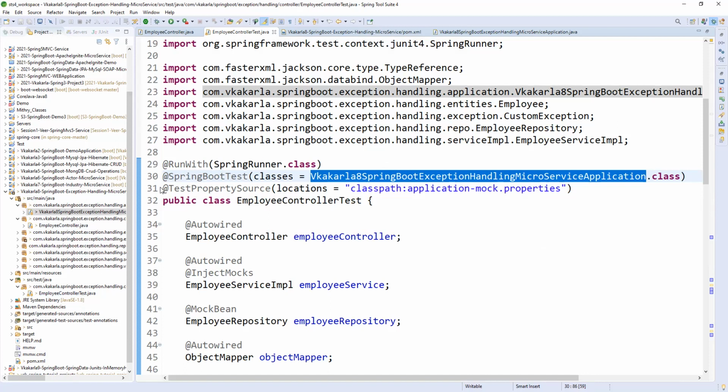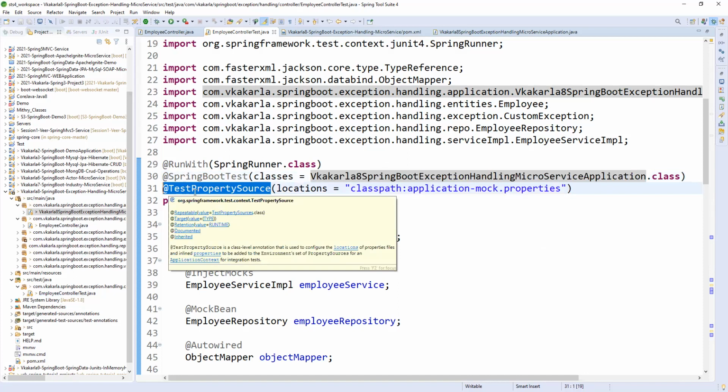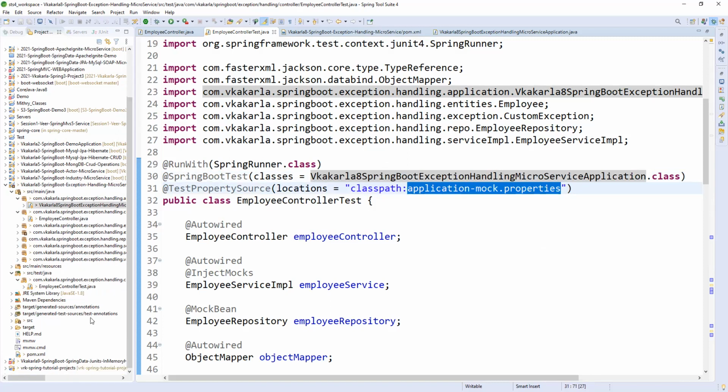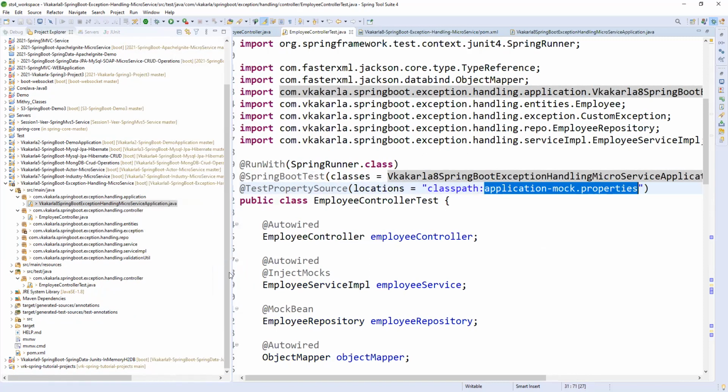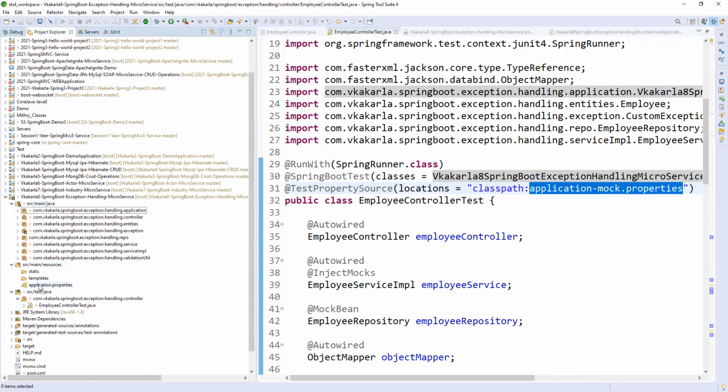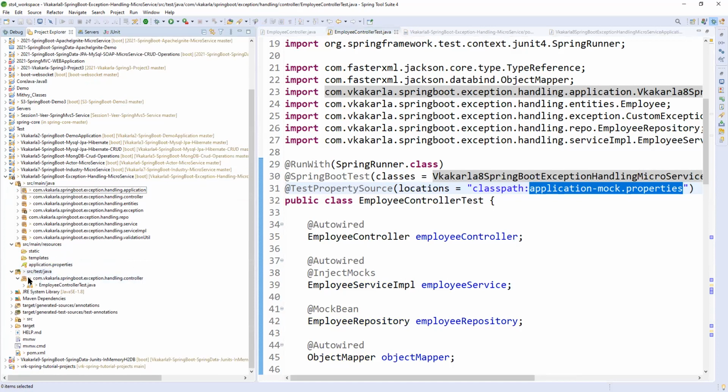Fine. And the TestPropertySource. Just as we have application.properties, in the same way we need to give the path or location of the test property source: locations classpath colon application-mock.properties. We have src/main/resources, the main resource, right? Meanwhile we also have a test resource.